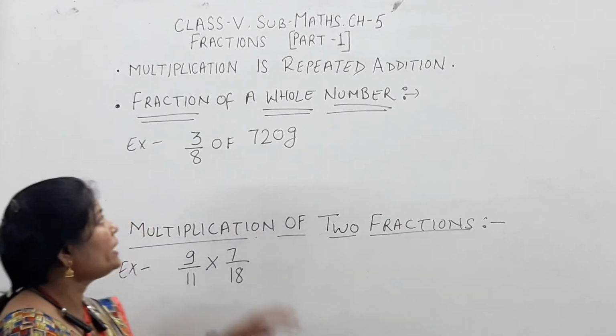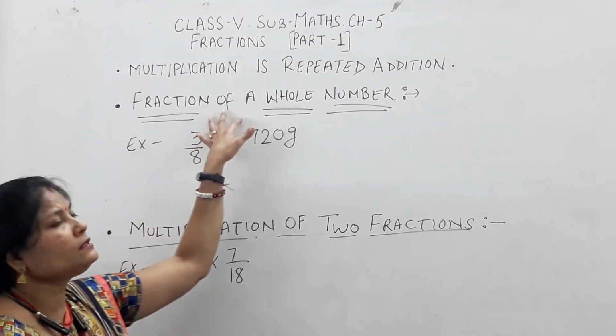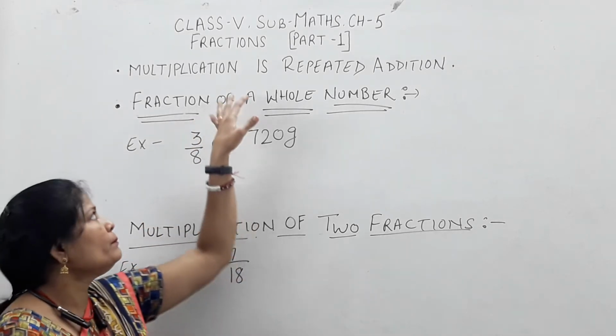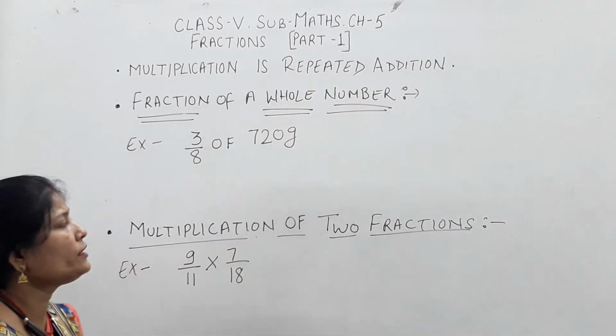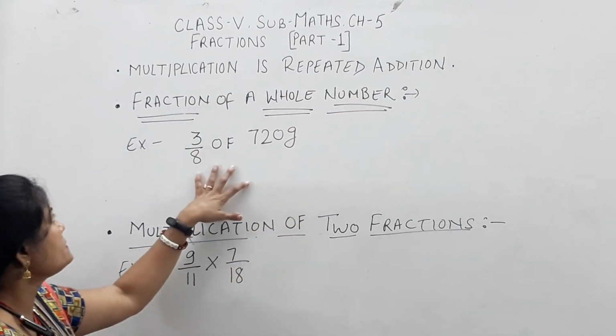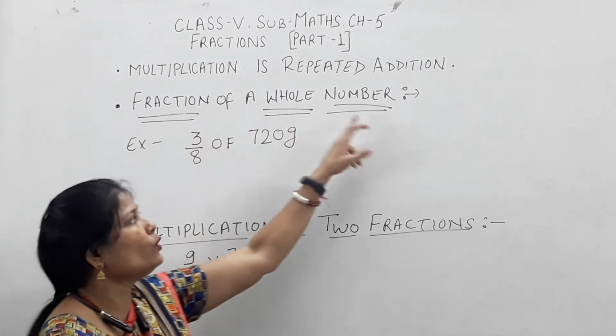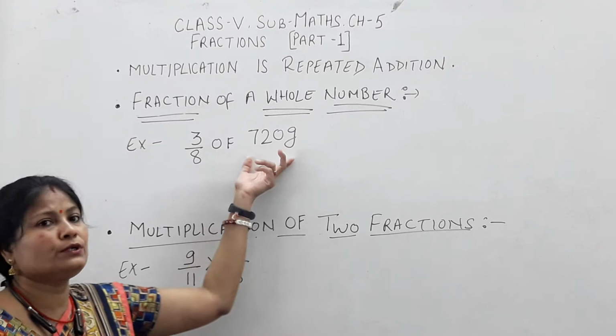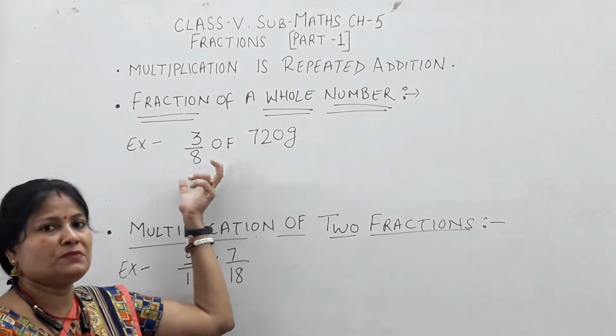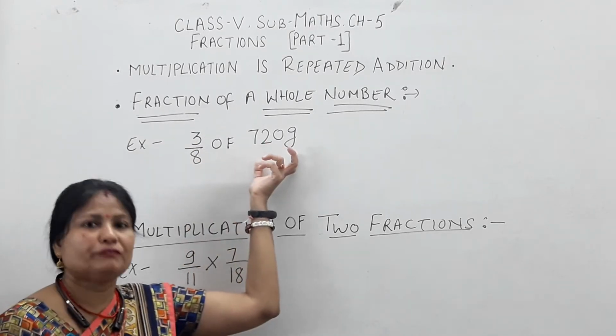Yes children, we have already discussed that multiplication of a fraction is repeated addition. Okay, we have already done one example. Now the second example, fraction of a whole number. It means if a whole number is given and we have to find the fraction of the whole number, that is, 3 by 8 of the given number.